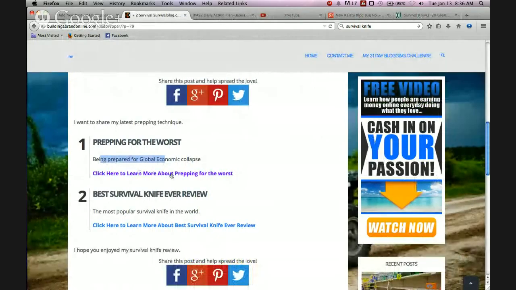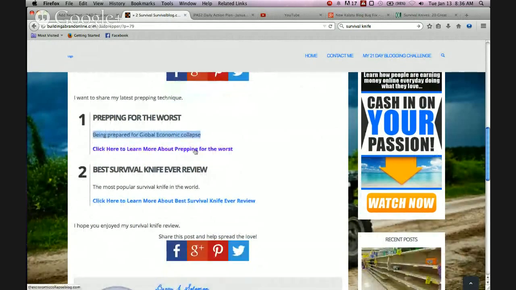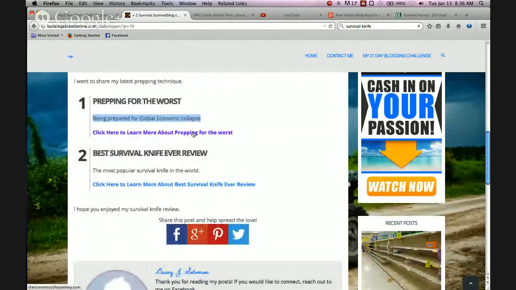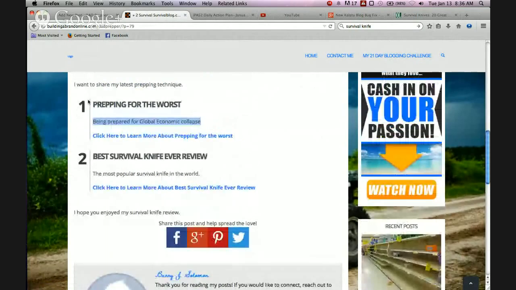Click more to learn more about preparing for the worst. So you do a little summary about preparing for the worst here. Make your little summary. Then you can send people out to that website for more information. So you can say something like, here's another article here. Click here to learn more, or something like that. And so if you notice, it has number 1 and number 2, right? So that's the 1, that's the 2.